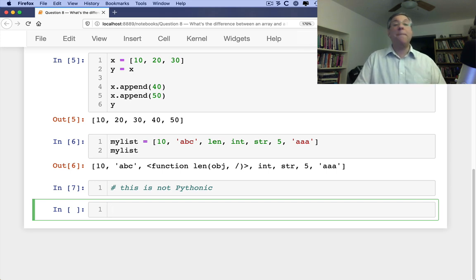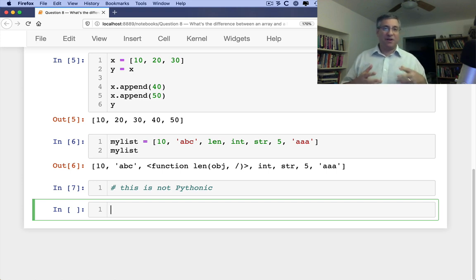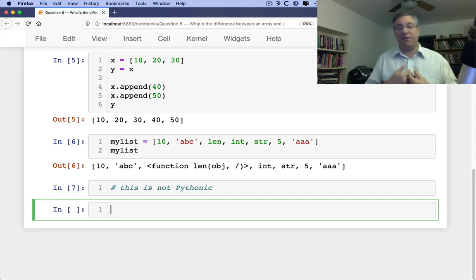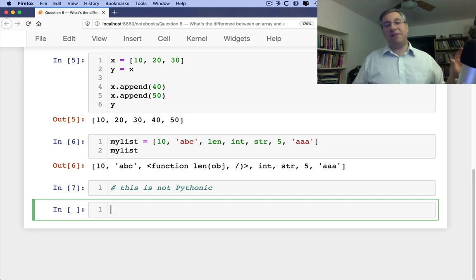Now, I should add, behind the scenes, lists are actually implemented as arrays, but they're not arrays in the Python world. They're not arrays that we can see for ourselves and use. Rather, it's the C implementation of Python that is implementing the lists that uses arrays, and they are arrays of pointers to Python objects. And that's why you can have any type of object in a list, because it's referring to a generic Python object, and then inside the object it says more specifically what it contains.